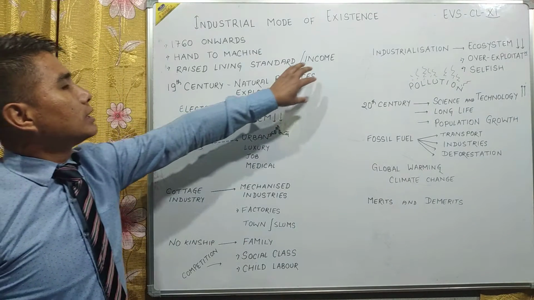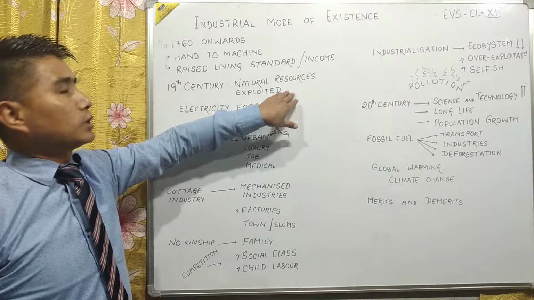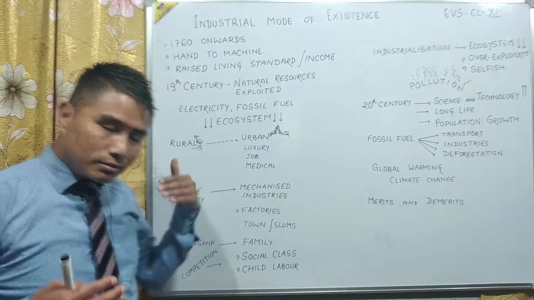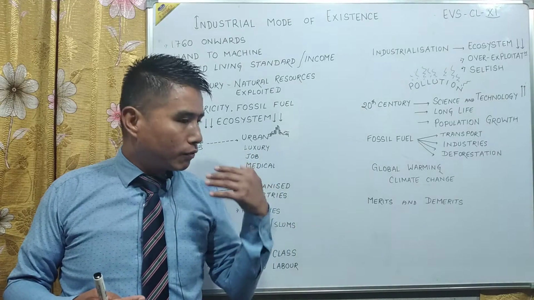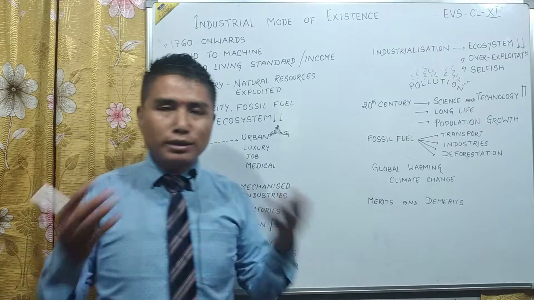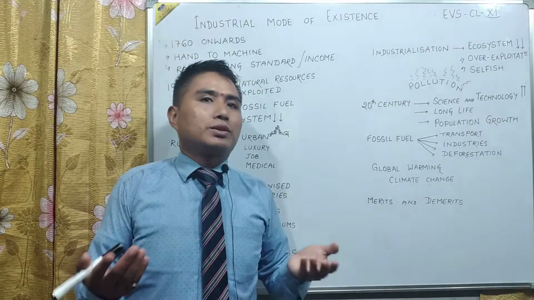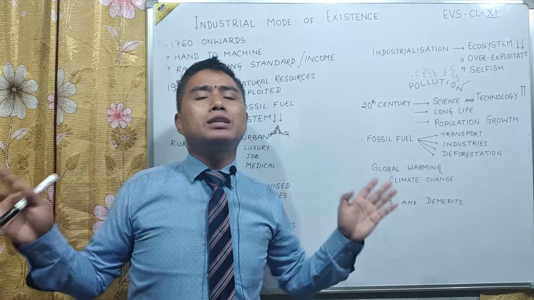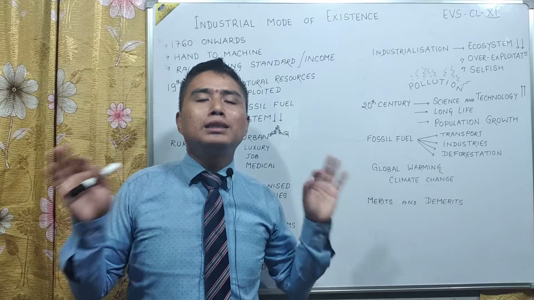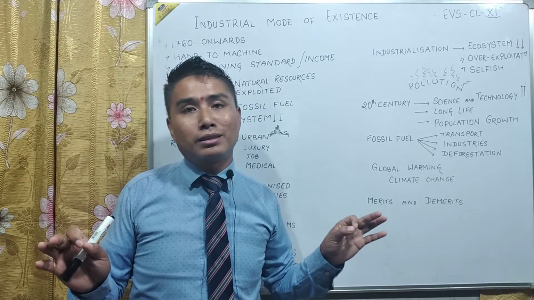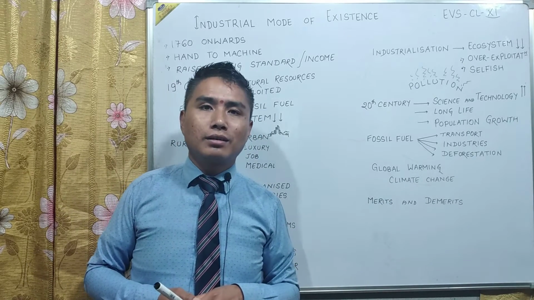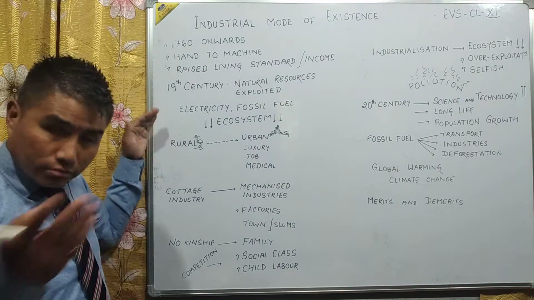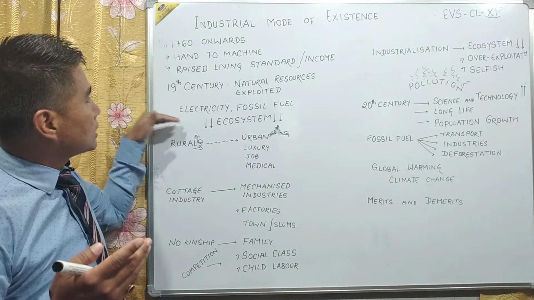The natural resources were overexploited very fast in the 20th century, because there was not only a demand for need, but definitely a demand for greed. Nowadays everyone has become selfish, and that is why it is said that nature is sufficient to fulfill everyone's need, but it is insufficient to fulfill everyone's greed. We've become greedy. Yes or no? Electricity production was also there in the 19th century.